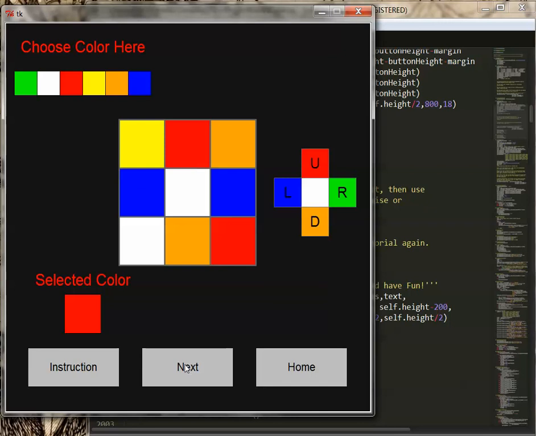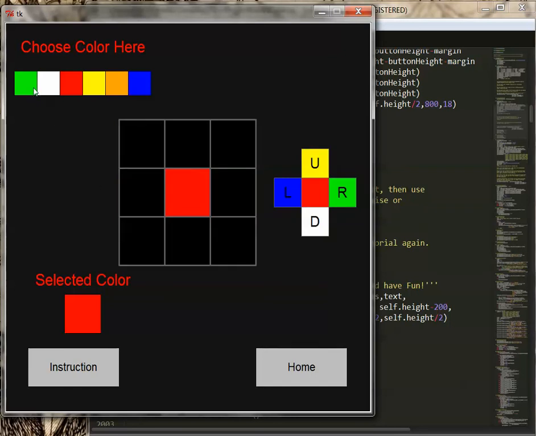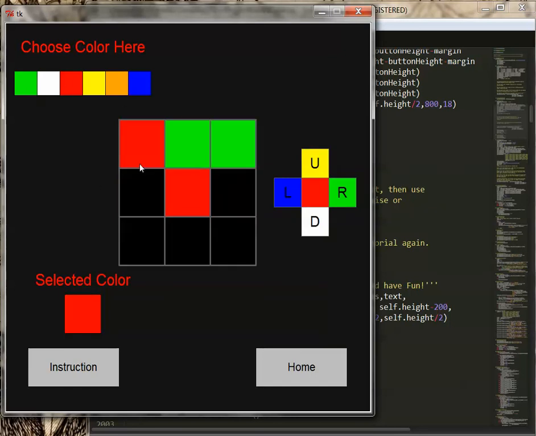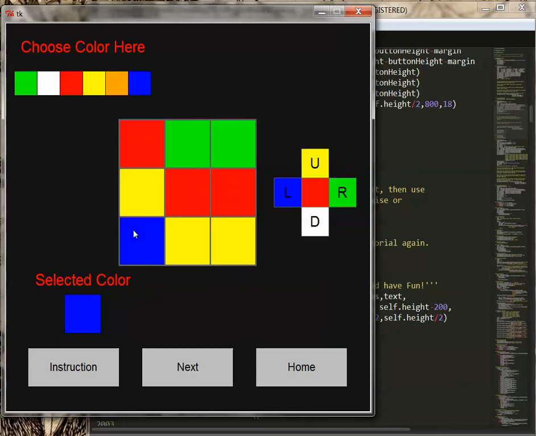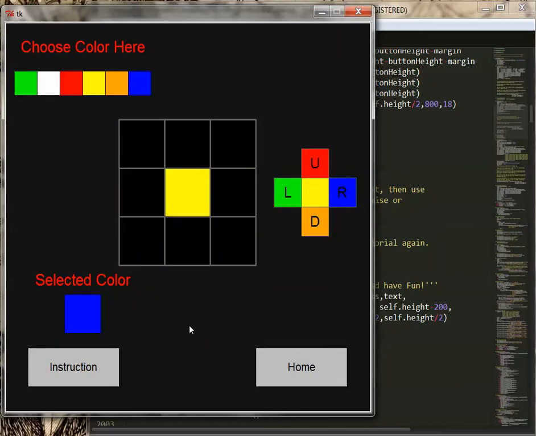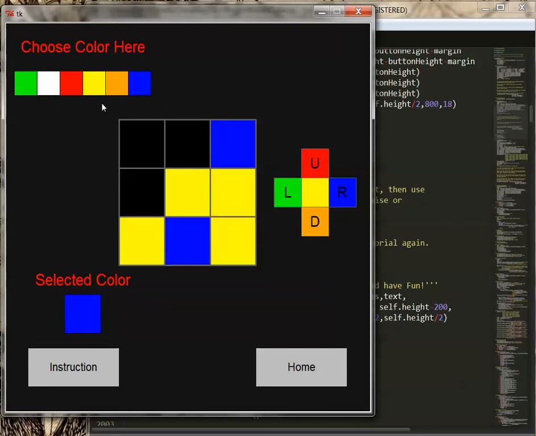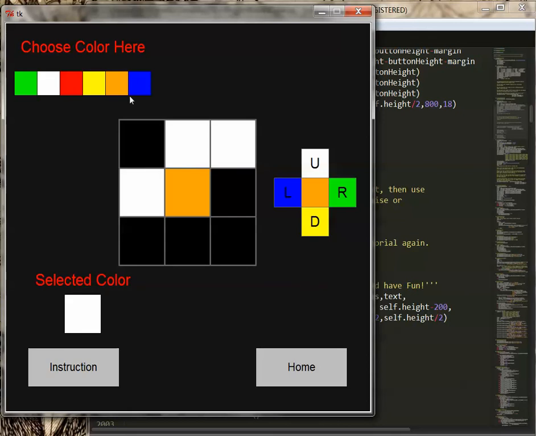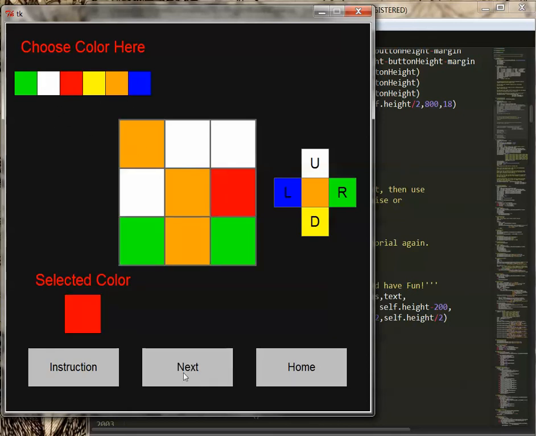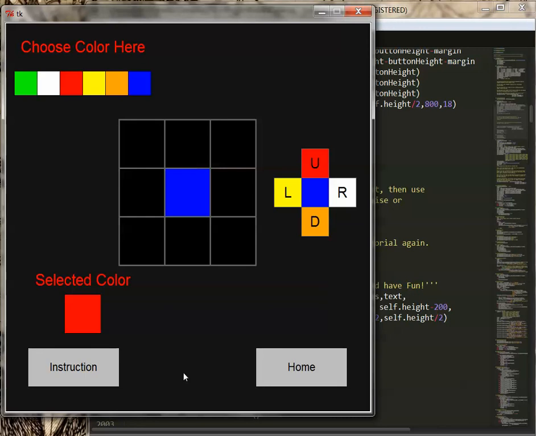The next button will appear again, and here's the third face. And next. Next. And here's the last face.